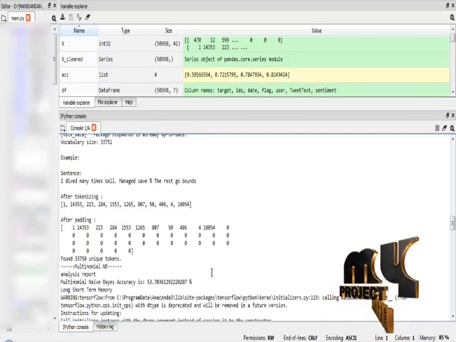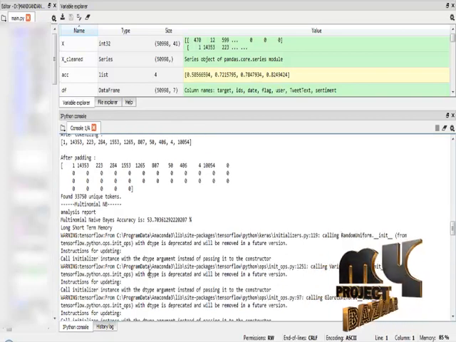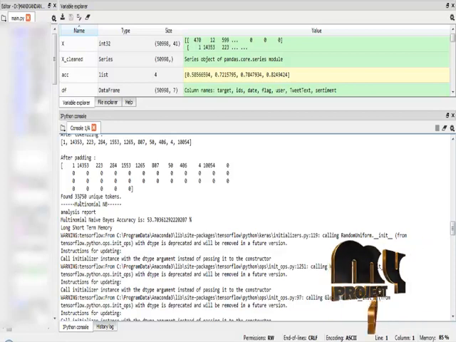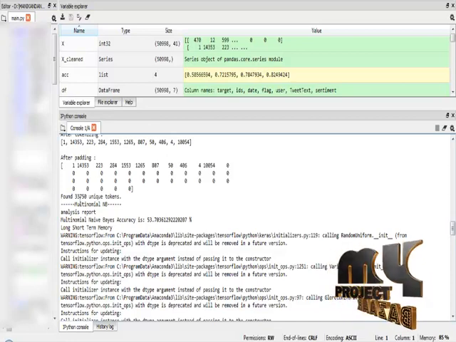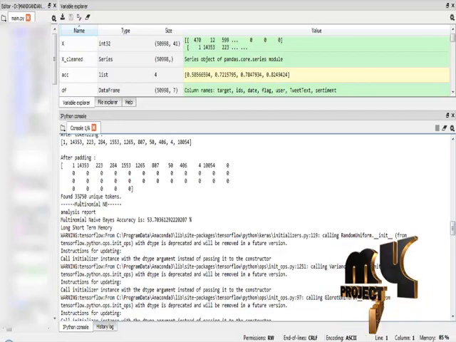In the padding result it pads the tokenization result based on their indexes. After that it checks the number of unique tokens. Our dataset contains overall 33,715 unique tokens, and after tokenization I split our dataset into a training dataset and a testing dataset for classification.